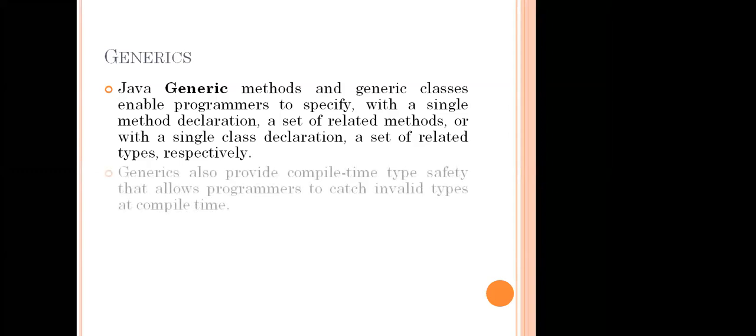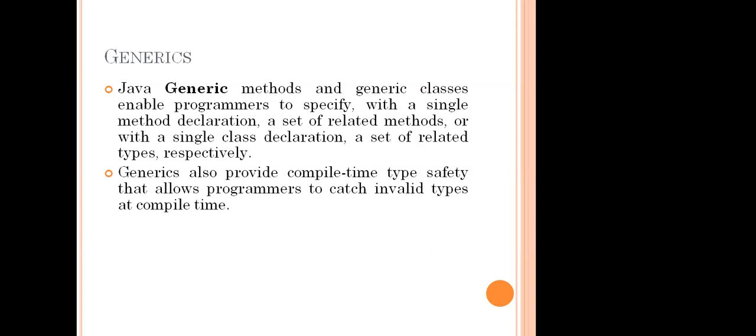Generics also provide compile time safety that allows programmers to catch the invalid type at compile time. So what will happen if the programmer gets a compile time error? What will happen if the programmer gets a runtime error? Can anyone answer?